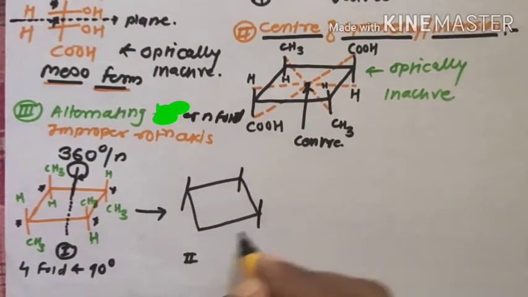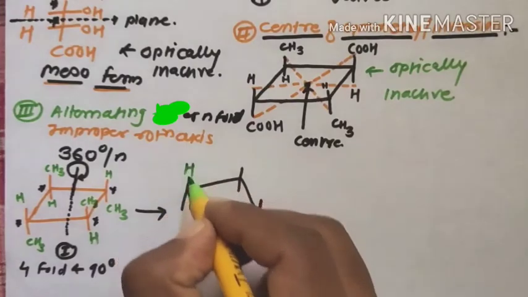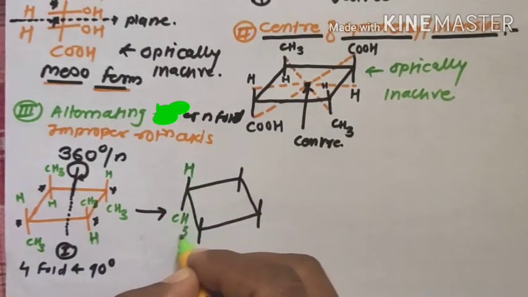These are the groups above and below, groups like H and CH3.